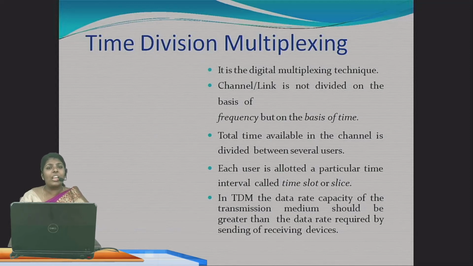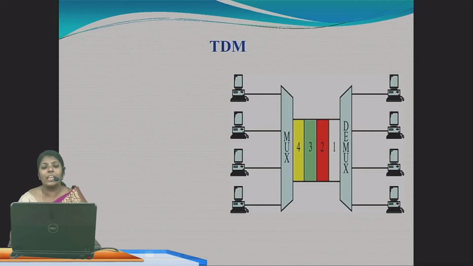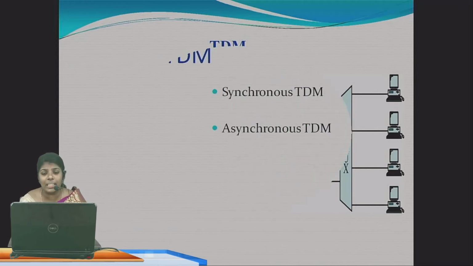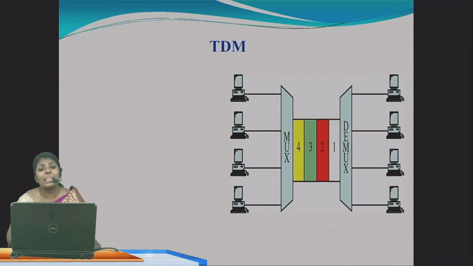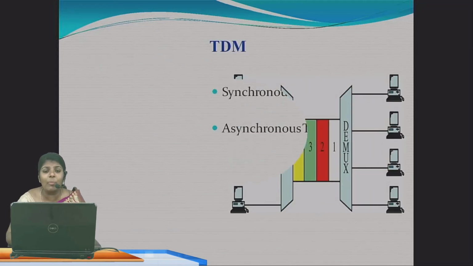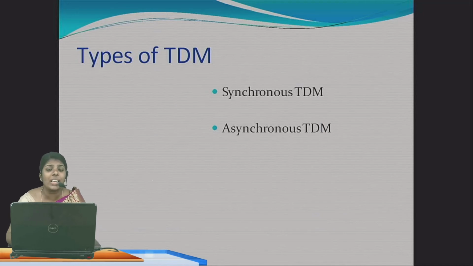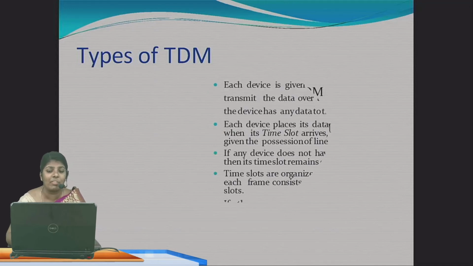For example, several users want to send signals. It is sent based on the time slot, or based on the slice, or you can say based on the time interval, or time slot or slice. Here you can see TDM, where 4 computers want to send signals as per the time. In TDM we can see 2 types: one is synchronous time division multiplexing, another is asynchronous time division multiplexing.